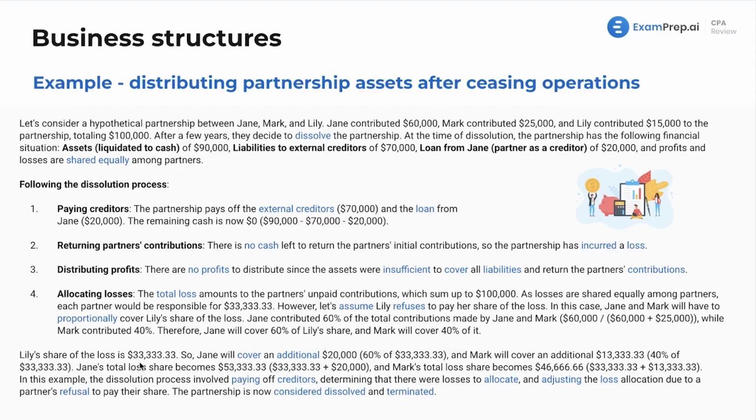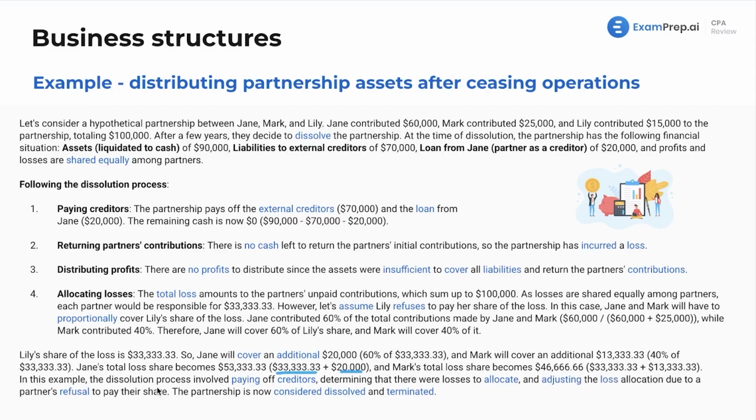Lily's share of the loss is that $33,333. Gotta love those long numbers. So Jane will cover an additional $20,000, which is roughly 60% of that $33,333, and Mark will cover an additional $13,333. We're obviously taking some liberty with the rounding as well. That's going to be 40% of the $33,333. Jane's total loss share becomes $53,333, which is the $33,333 plus the $20,000. Mark's total loss share becomes $46,666, a combination of his $33,333 and the $13,333.